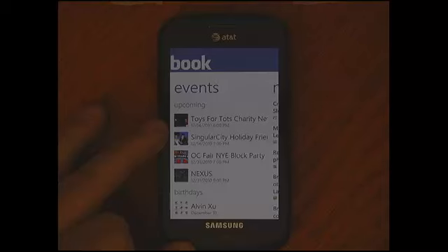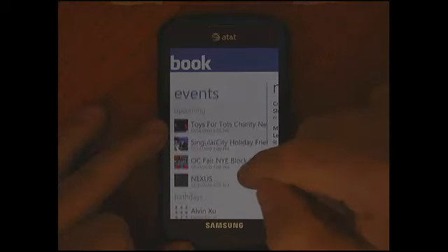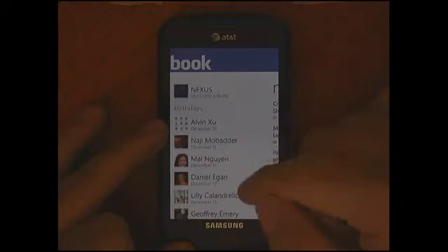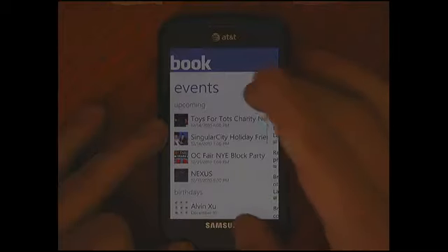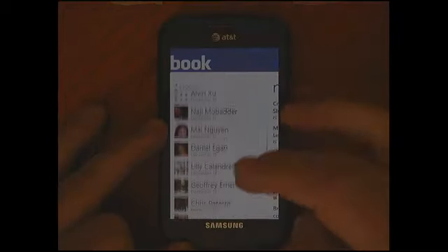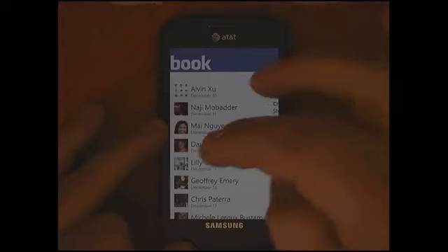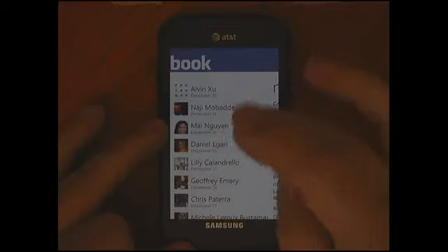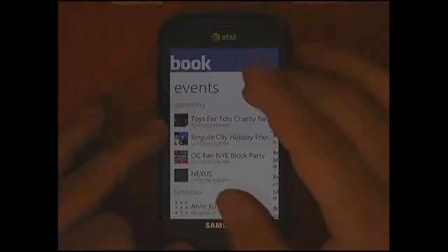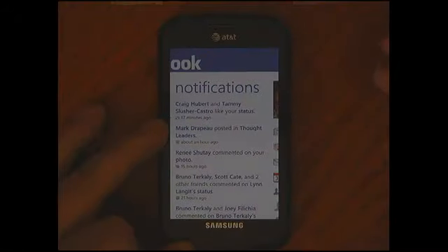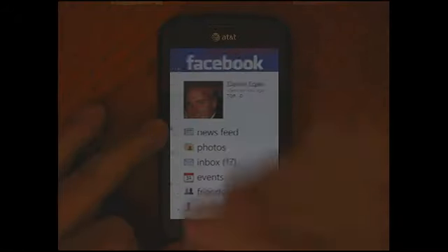If I scroll over one more, you can see that I can see events, upcoming events, and upcoming birthdays with just a glance. And if you'll notice, Daniel Egan, that's not me, is having a birthday. Just some other Daniel Egan I happen to friend. Notifications as well of people posting and stuff.